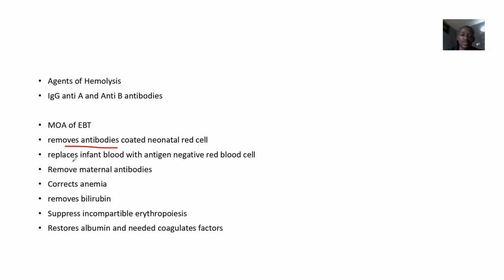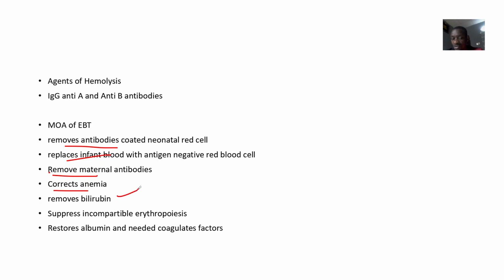It replaces the infant's blood with antigen-negative red blood cells. It removes maternal antibodies. It corrects anemia. It's not the mother's blood group though, right? It could be blood group AB that is given back to the baby, but not the one that is contaminated, because the baby's blood is already contaminated with antibodies from the mother's side.